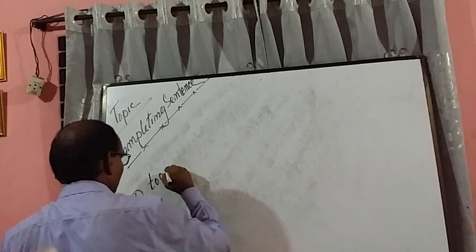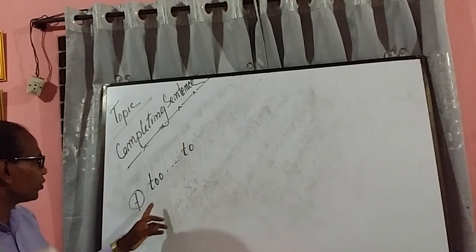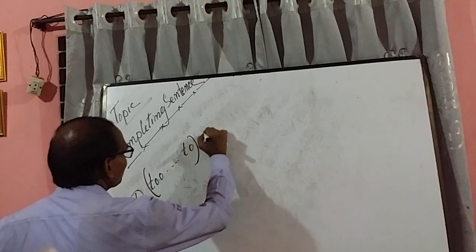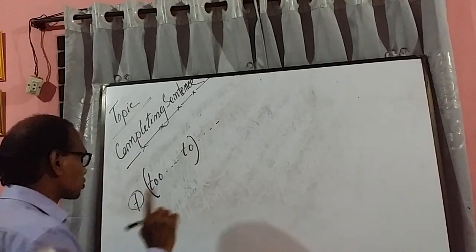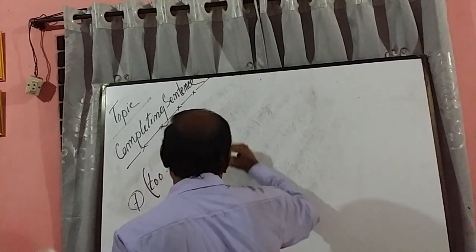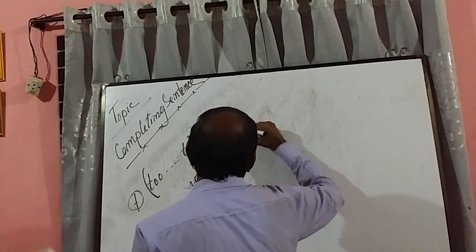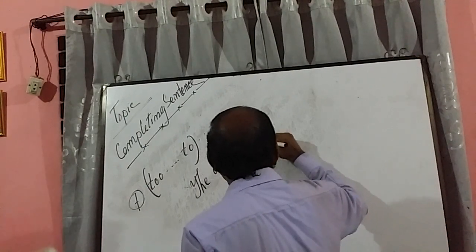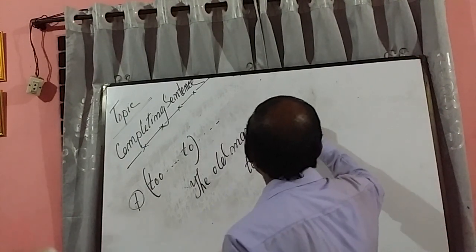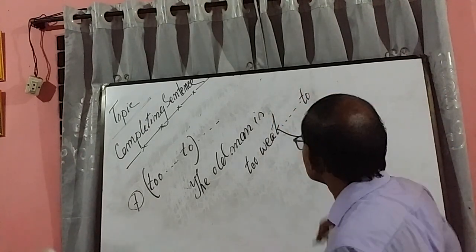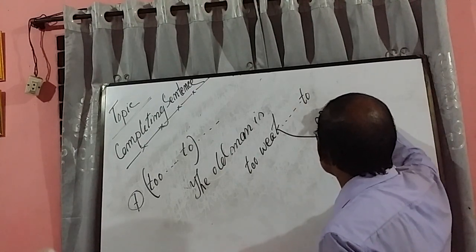Too dot dot to. Maybe after too you may have a gap. Let me show you. The old man is too weak. Then gap. In that very case, to speak.